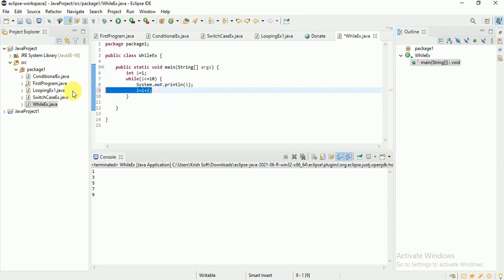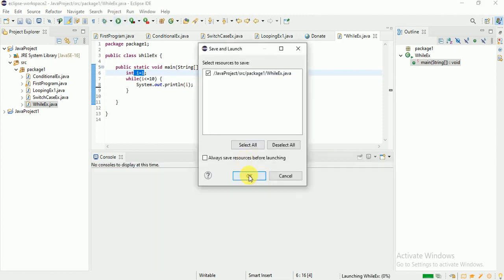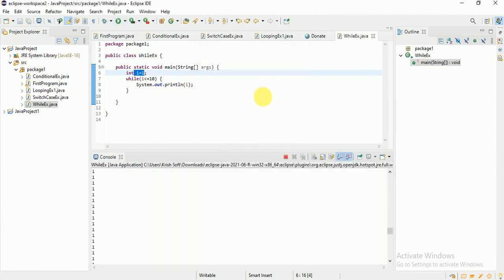For example, if I remove this statement, what will happen? Now tell me the output. There is no increment operator, so every time i equals 1 only, and then it will go into an infinite loop. You can observe carefully here. It will go into an infinite loop now. See, it is always printing 1. It will go on. That is the danger with a while loop.